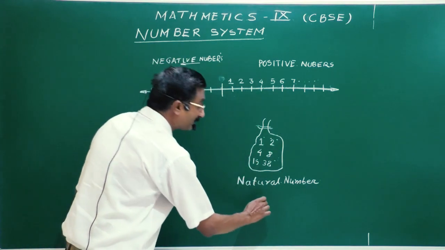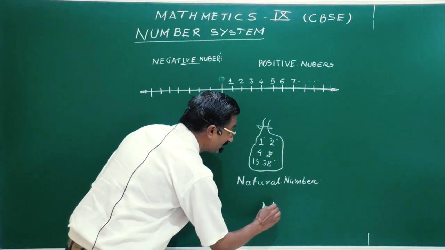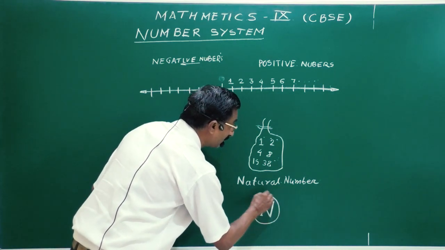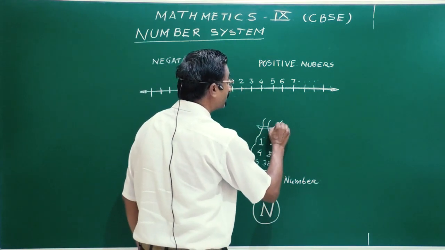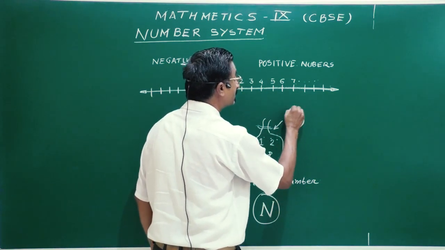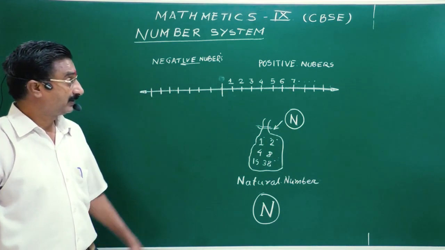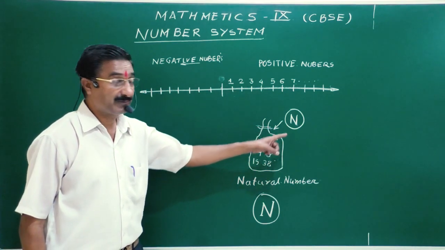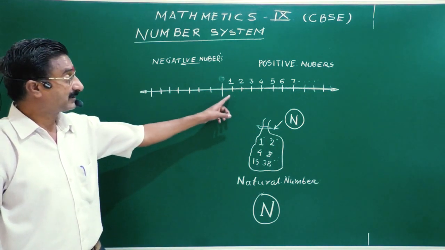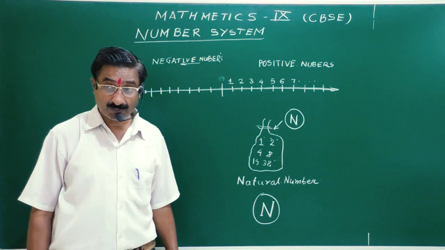In the short form, it is indicated by capital N. So we can show here that this is natural number and it is indicated by N. Clear?